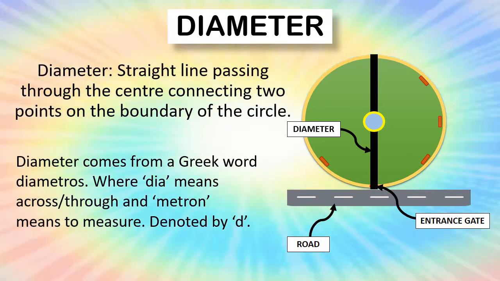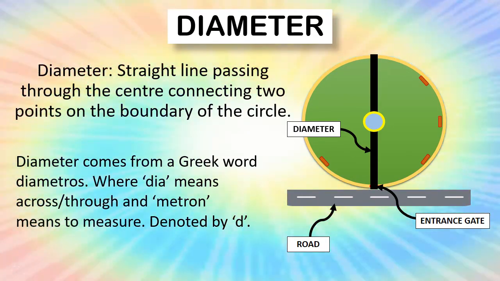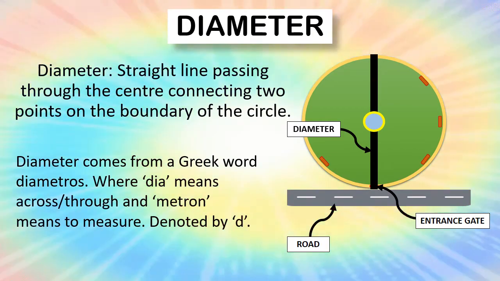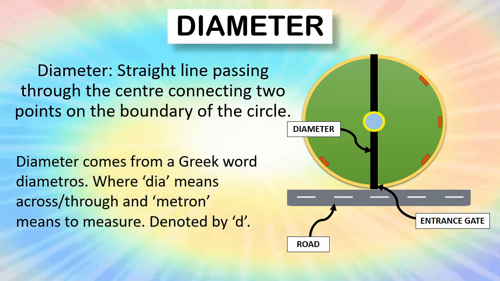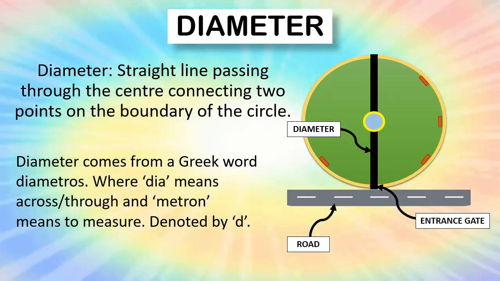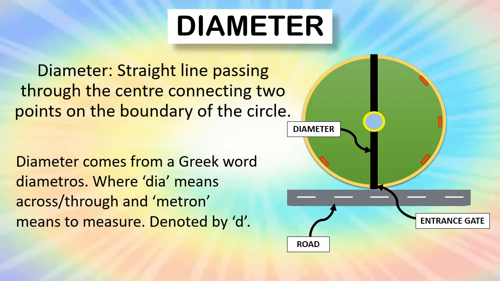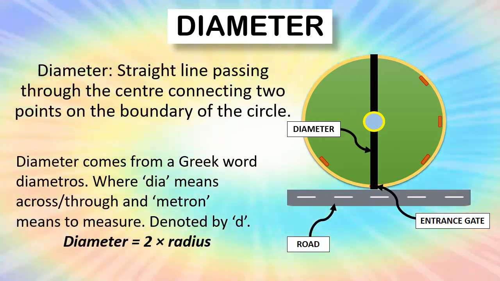Diameter comes from a Greek word called diametros, where di means across or through, and metron means measure, and it is denoted by the letter D. In the formula for diameter, we can say diameter is equal to 2 multiplied by radius.